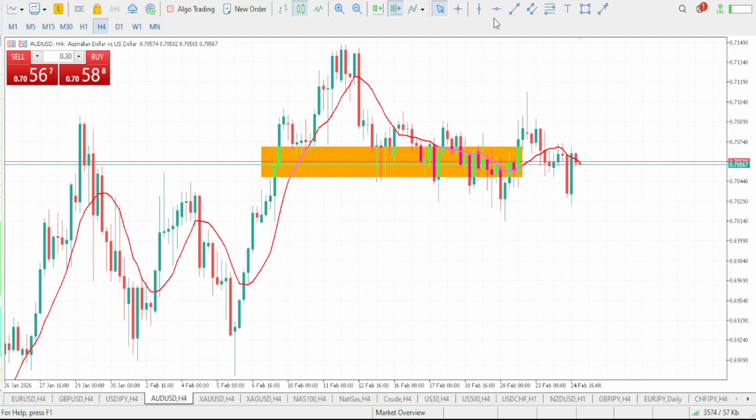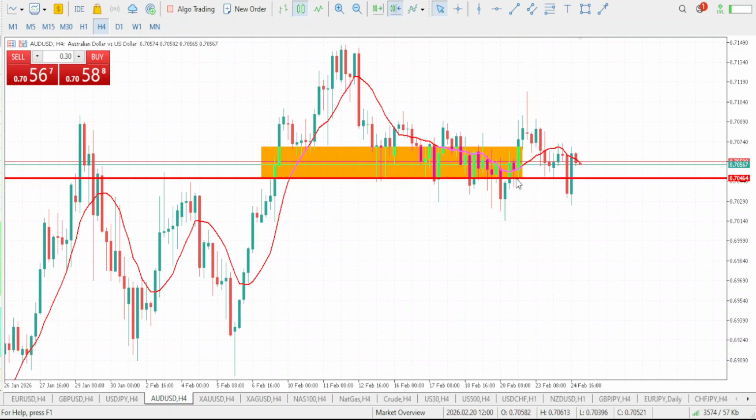Now this is it right here, right? You can see it, multiple rejection zone at this level. So we just expect the market to come down a little bit for it to eventually bounce up. So we will be expecting a bounce from this level on our AUDUSD.